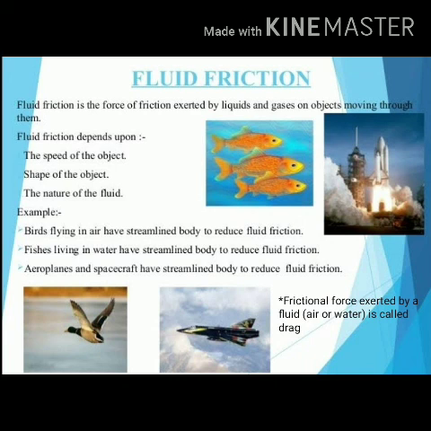Now how can we reduce the fluid friction? We can reduce the fluid friction only by giving a special shape, that is streamlined shape, to the objects which move through fluids like air or water. You all will observe an aeroplane has a streamlined shape to reduce the air friction. A water boat has a streamlined shape when it moves through the water. Okay. Rockets are also built in a streamlined shape so that they can minimize the air friction. So with this, I hope fluid friction is clear to you all.